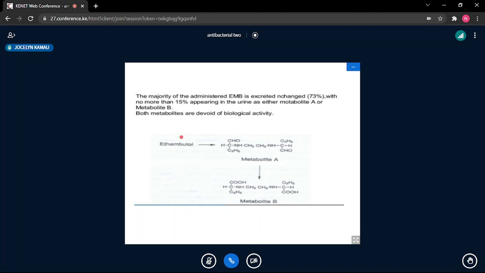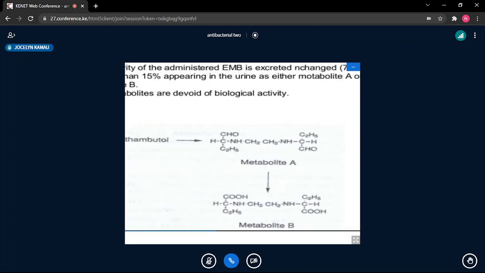What is the metabolism? As you can see, when you look at Ethambutol, we have said it has the butanol, so it has an alcohol. Alcohols are normally metabolized through oxidation in the body to the aldehyde, and then the aldehyde undergoes further oxidation to give the carboxylic acid, and that is how, again, Ethambutol is metabolized. So remember, here we had the CH2OH.